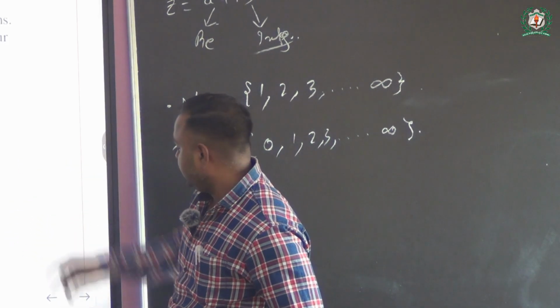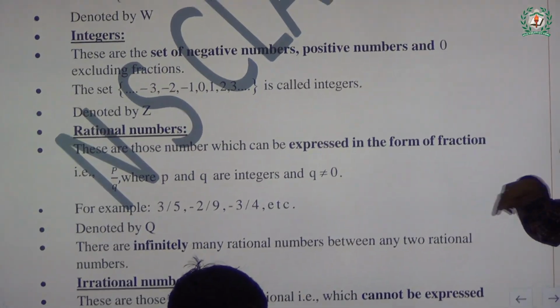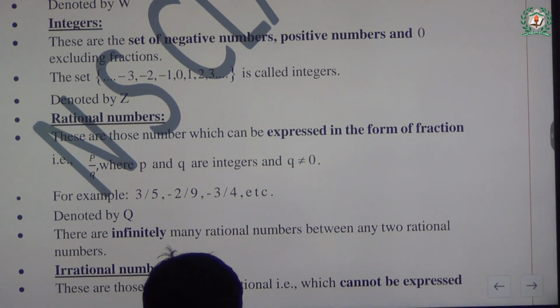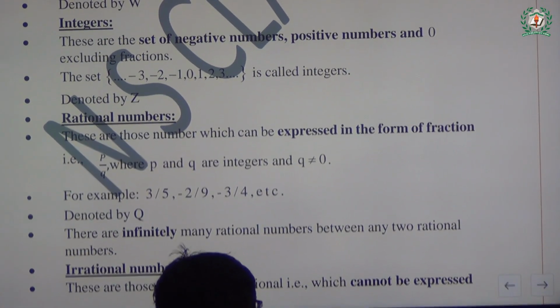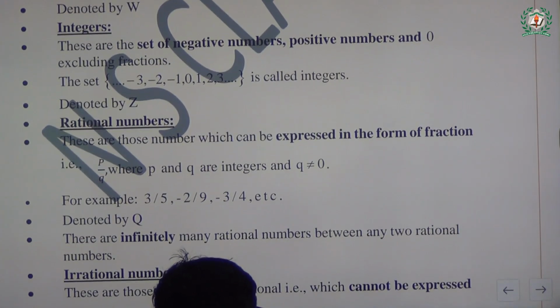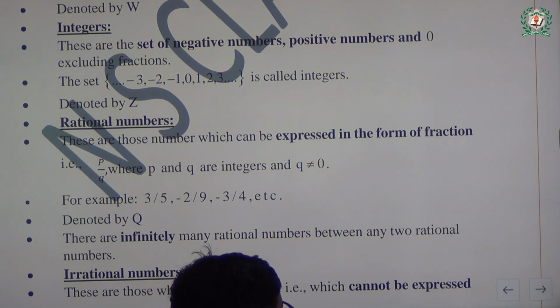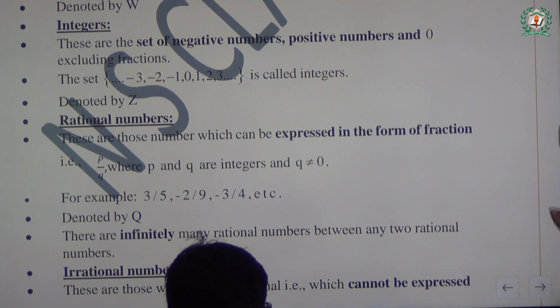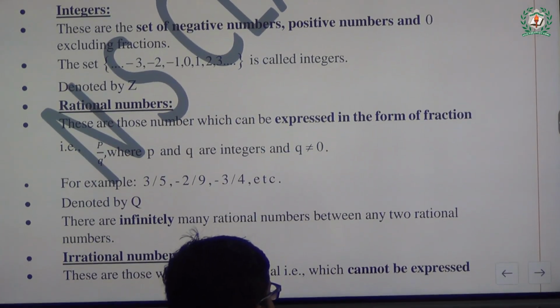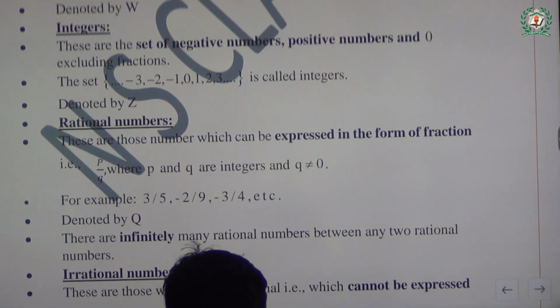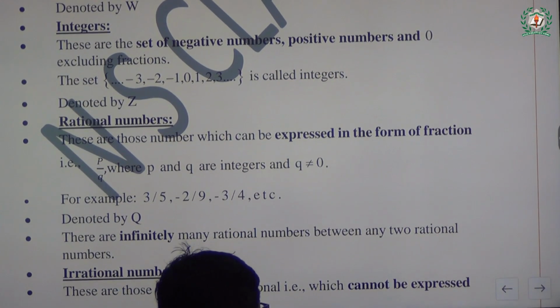So let's see the integer. In the previous classes, that means in your lower classes, you have already seen those things, like the integer. Integers are negative numbers, positive numbers, including 0. Negative, positive, including 0 is known as integer.